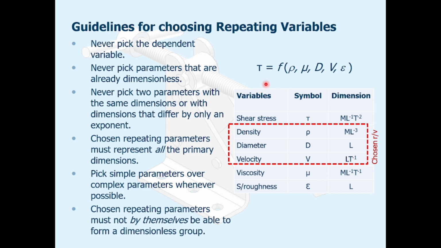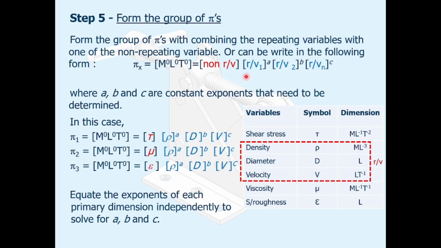If you look, there are six variables, so three of them are repeating variables: rho, D, and V. These represent L, M, and also T. Each pi group is formed by combining the repeating variables with one of the non-repeating variables, and can be written in the following form: pi equals the non-repeating variable times rho^a D^b V^c, equal to M^0 L^0 T^0.